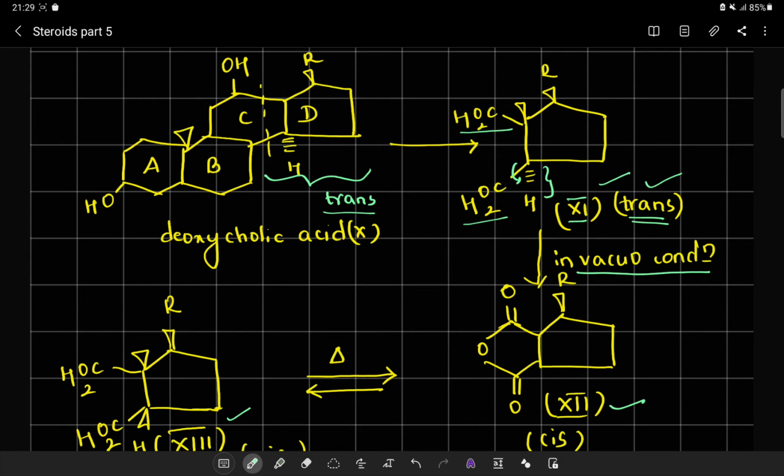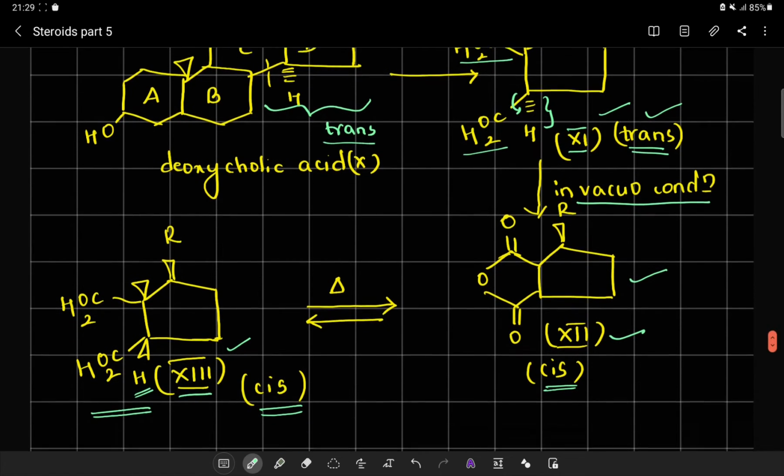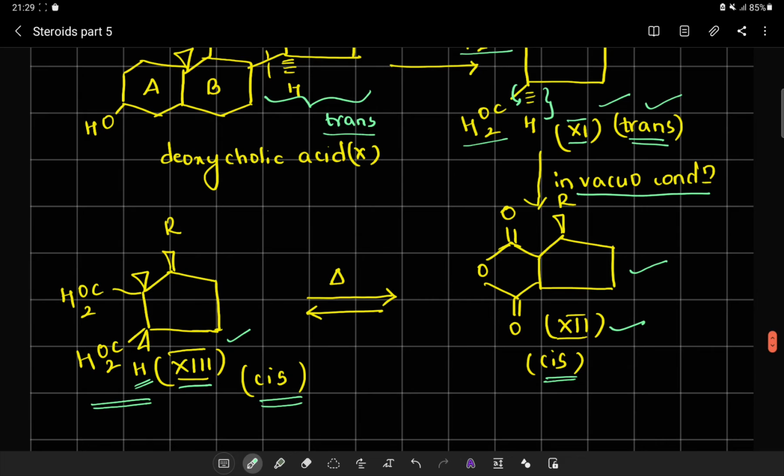So what we do here is, first, we synthesize a deoxycholic acid, that is at position number 12 we introduce an OH. Then there is a cleavage between ring C and D, which is going to give me compound number 11. This compound number 11 is not easily giving me this anhydride. Rather, the condition should be converted to in vacuo condition so that an anhydride can be synthesized.